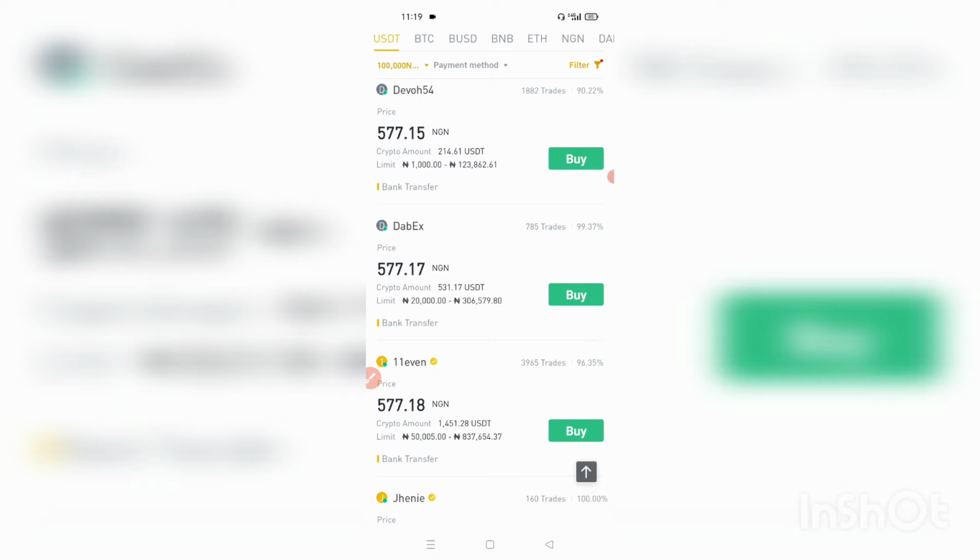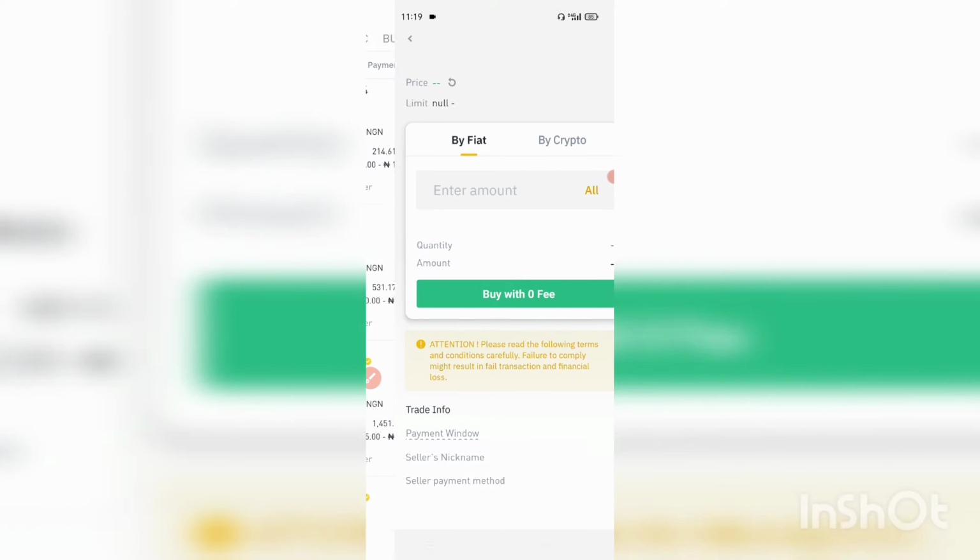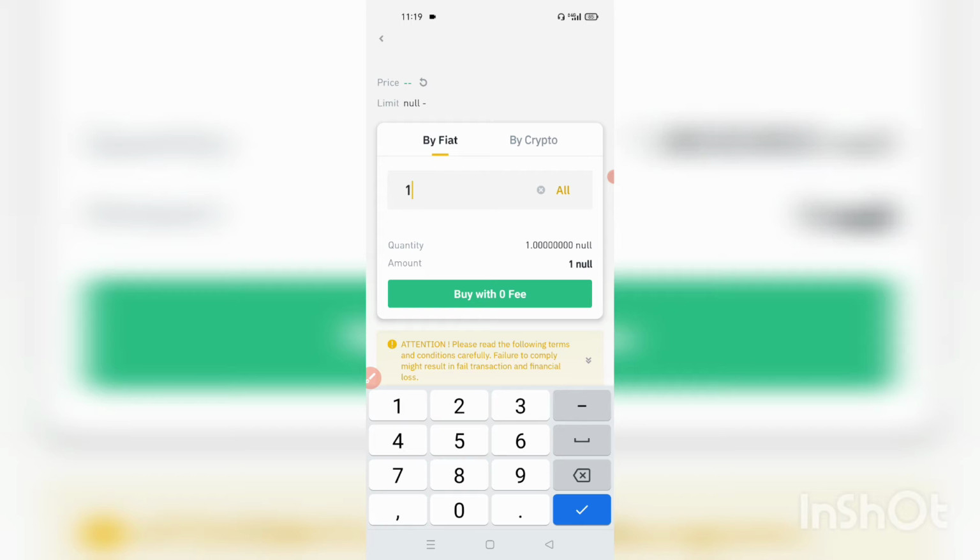He meets our percentage, and then we click buy. Once we get in, we indicate our figure, 100,000. So it gives us 173.27 USDT. You can buy with 0 fee.